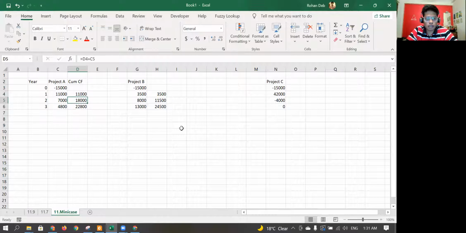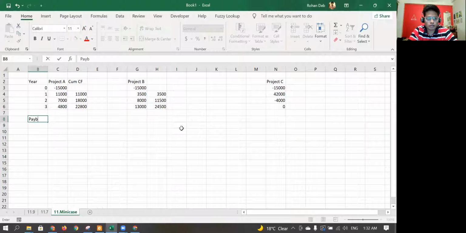I know that my initial cash outflow is 15,000. So it's somewhere between year 1 and 2 that it's getting payback. So payback is equal to 1 point something.